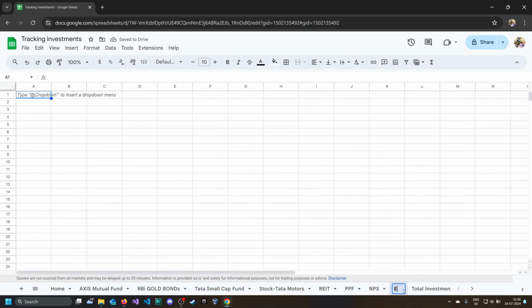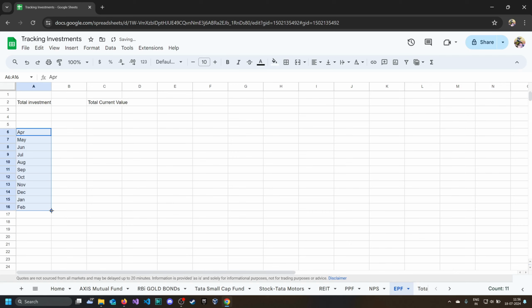We'll call it EPF, and on top we'll create one row for total data and total investment. So just write total investment and total value, total current value. Then we start from April, from the start of financial year, and we go till March.